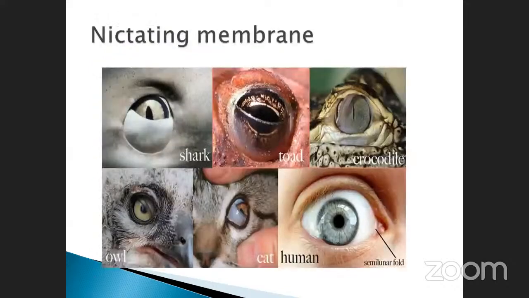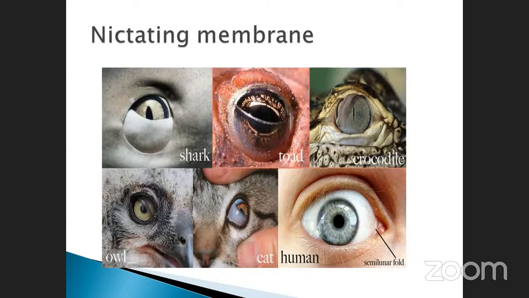See here, these are the vestigial organs. See here, nictitating membrane. This is the frog. There is a nictitating membrane present in it, and also in the toad, crocodile, and owl. In the owl, it moves from the upper to the lower side. And the third one is the human being. This is called the nictitating membrane.